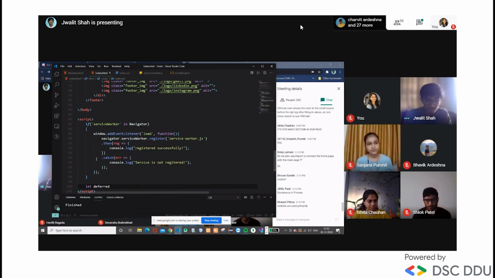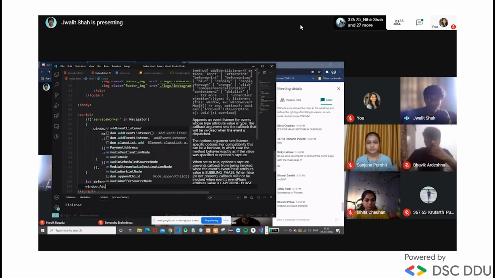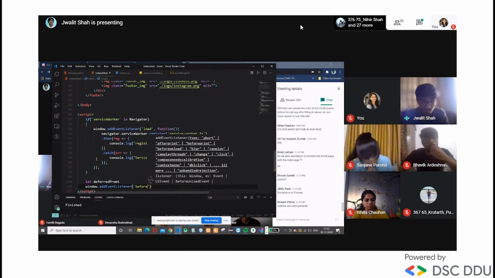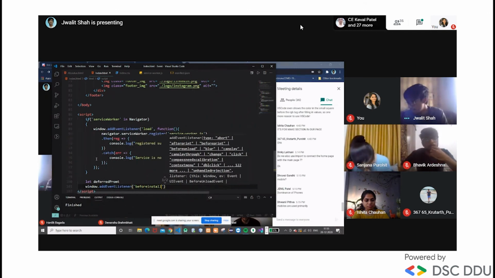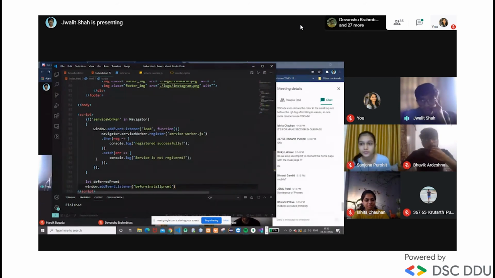Yes, so I'm declaring one variable here, defaultPrompt, and another window dot addEventListener, and then the most important event, which is the install prompt. So all of this is to register our service worker in our application.